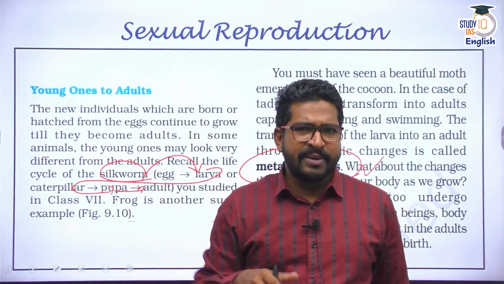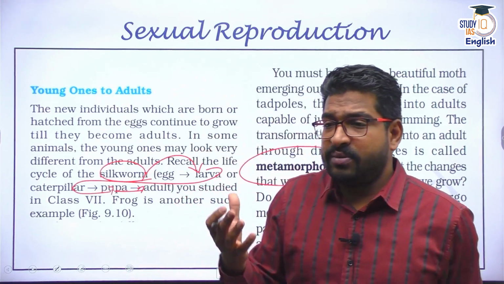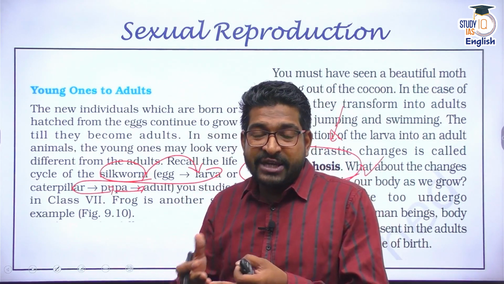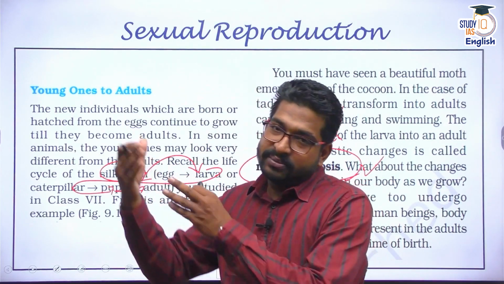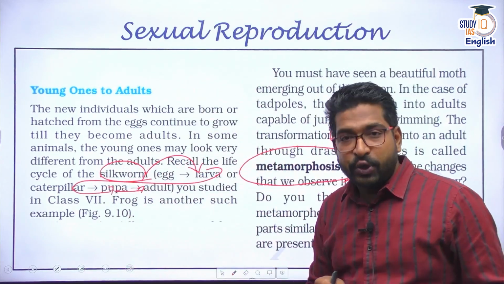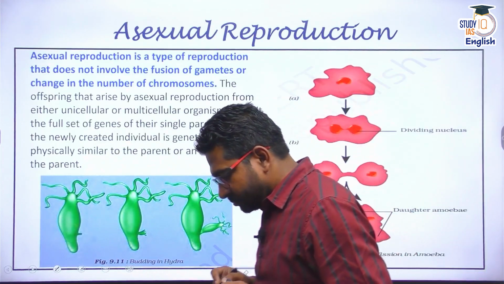Now, we also go through the same process. That means we have different stages of our life, right? We are infant first, then childhood, then you have adolescence or teenage, then you become adult, then you become old, then the life cycle ends, right? That's the basic metamorphosis of humans. So this is about sexual reproduction.